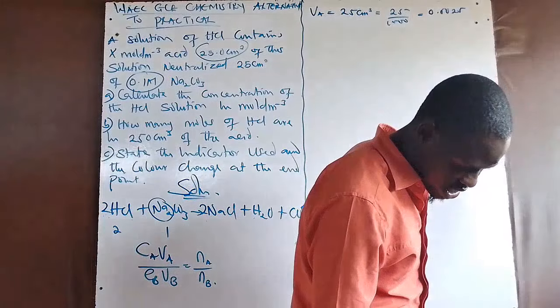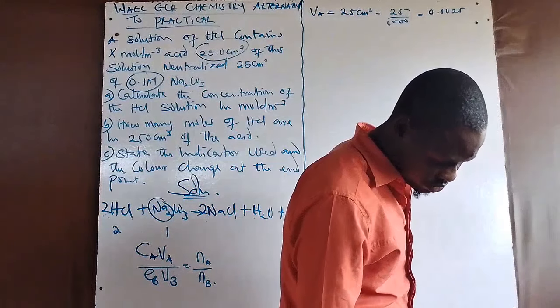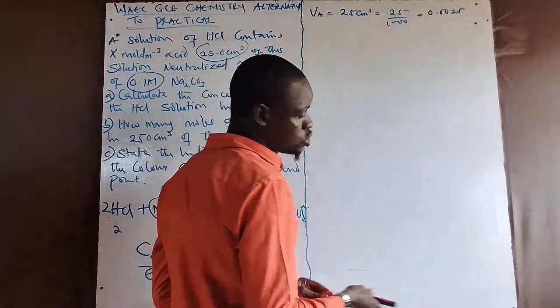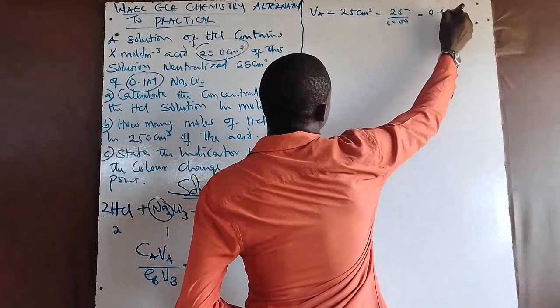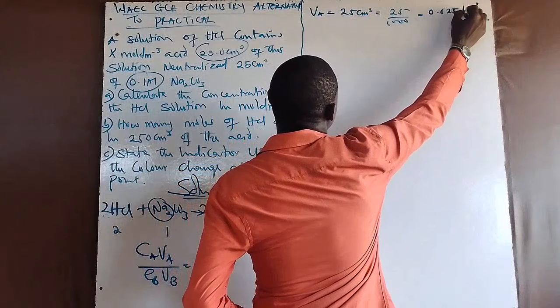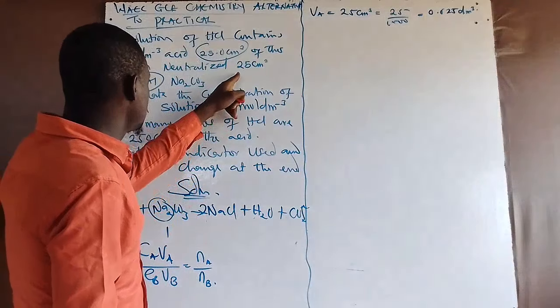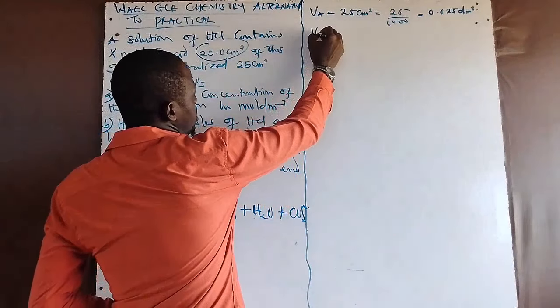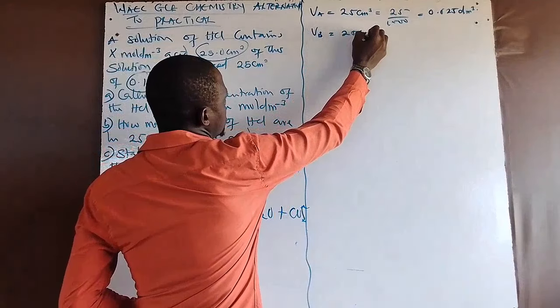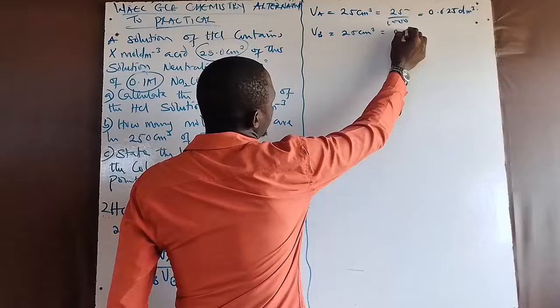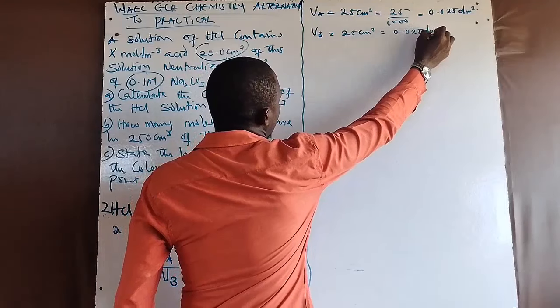Let me try dividing by 1000. So I'm going to have 0.025 dm cube. That is the volume of the acid, while the volume of the base is also the same. Vb is equal to 25 centimeter cube, which is going to give us 0.025 dm cube.